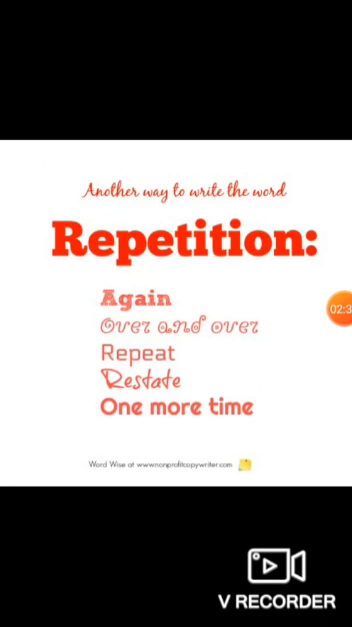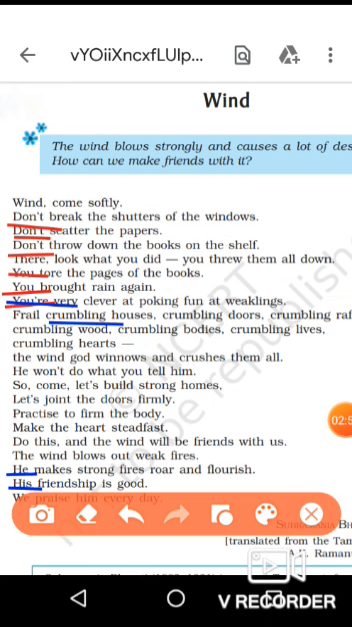Another important device used in the poem is repetition. Repetition is to repeat, restate one more time, over and over again. Here in line number 9, the word crumbling is repeated many times, as you can see here. This is used in order to lay emphasis. The poet wants to say that the wind crushes everything which is weak. That's why he has repeated the word crumbling.